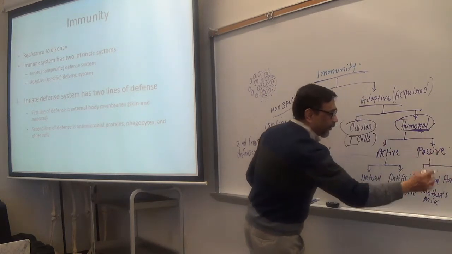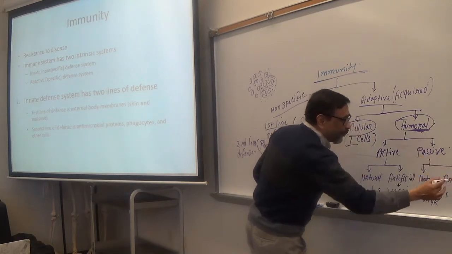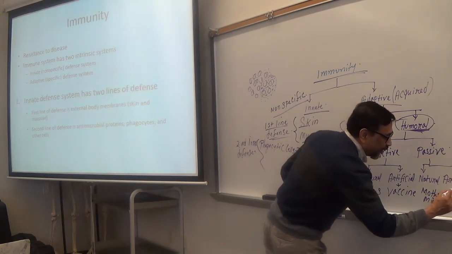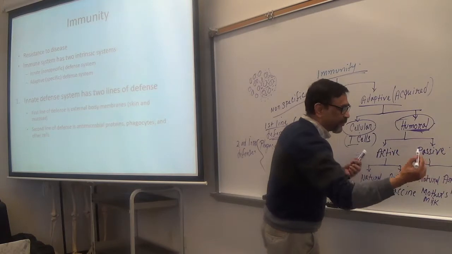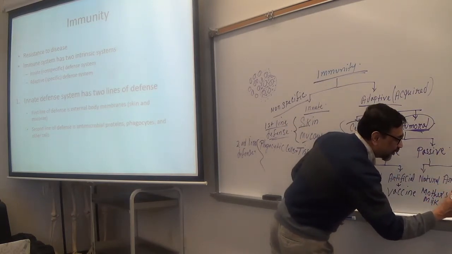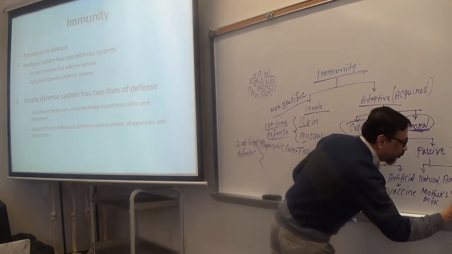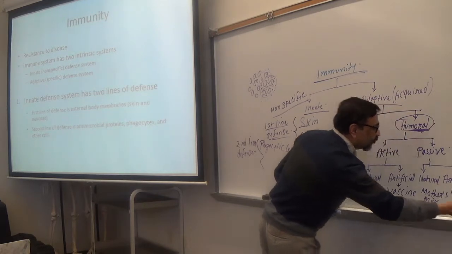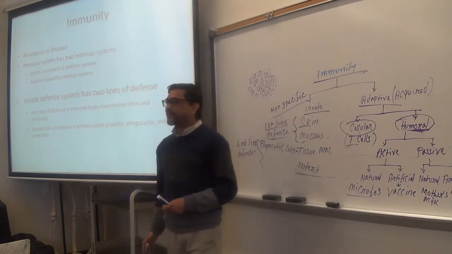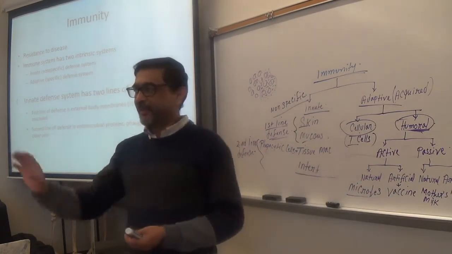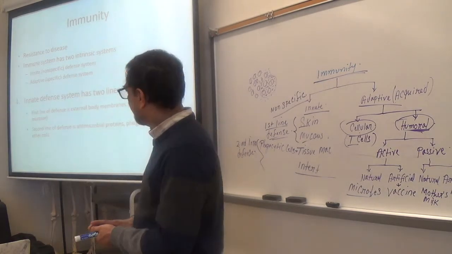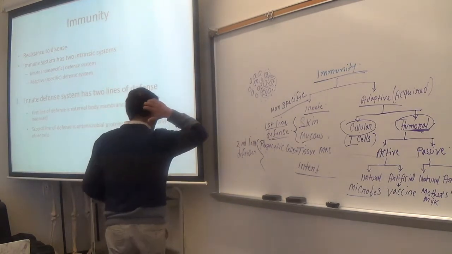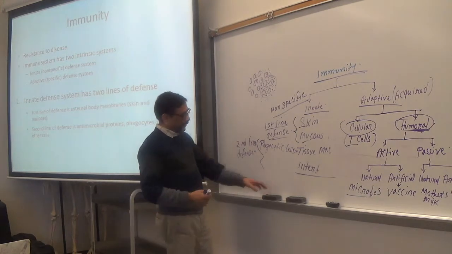And passive artificial, antibodies. For example, an AIDS patient, antibodies from outside. We are not injecting vaccine, but we are injecting ready-made antibodies. Okay, so that's how we classify the immunity.